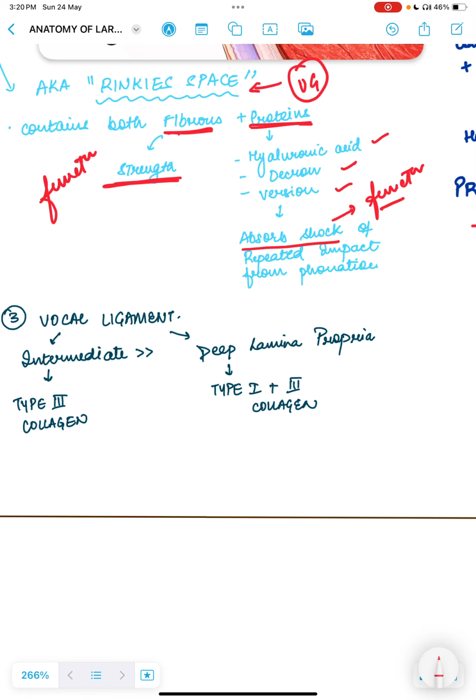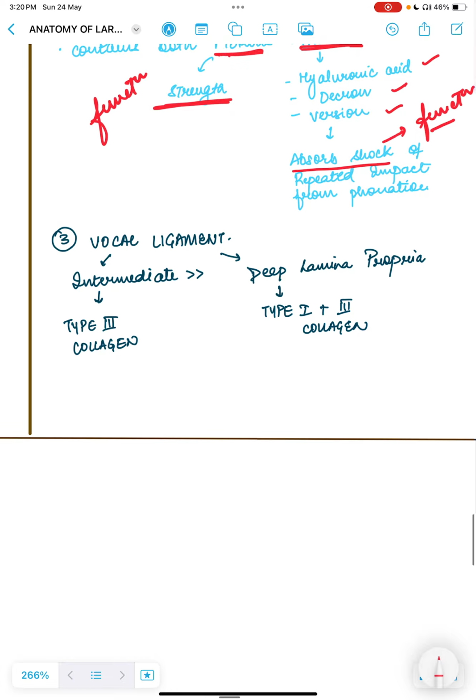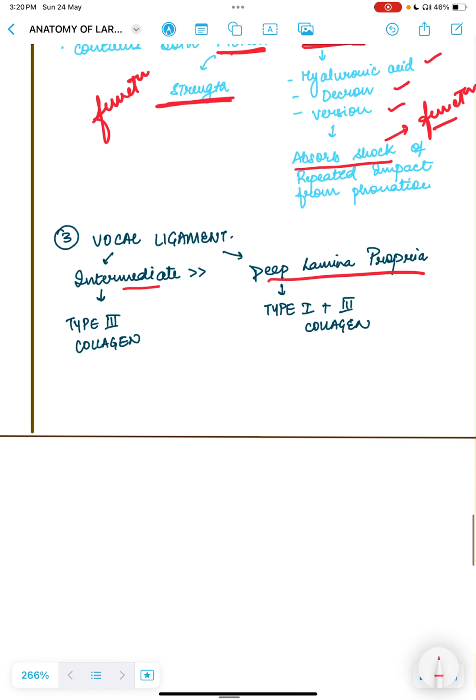Now the third is the vocal ligament, which we talked about, and we also saw that there is the intermediate one and there is a deep one. The intermediate is comprising more. Suppose it is comprising like 3/4 and the deep is comprising only 1/4. This is just an example to explain that the intermediate is more compared to the deep lamina propria.